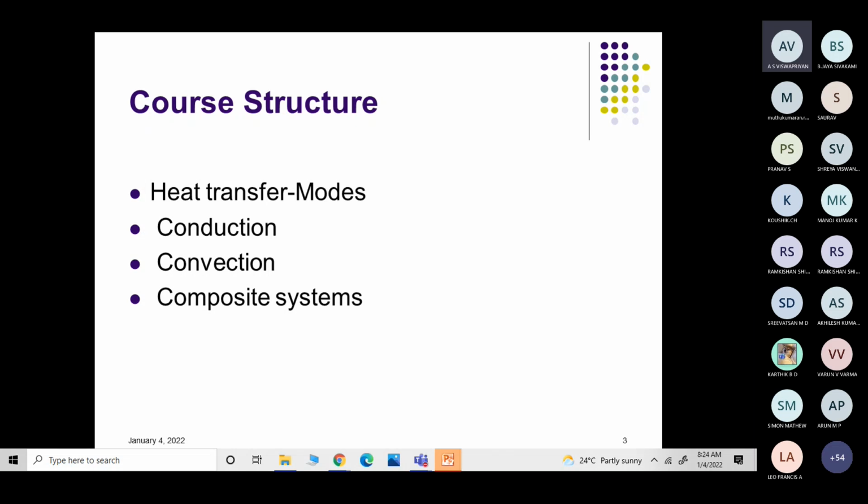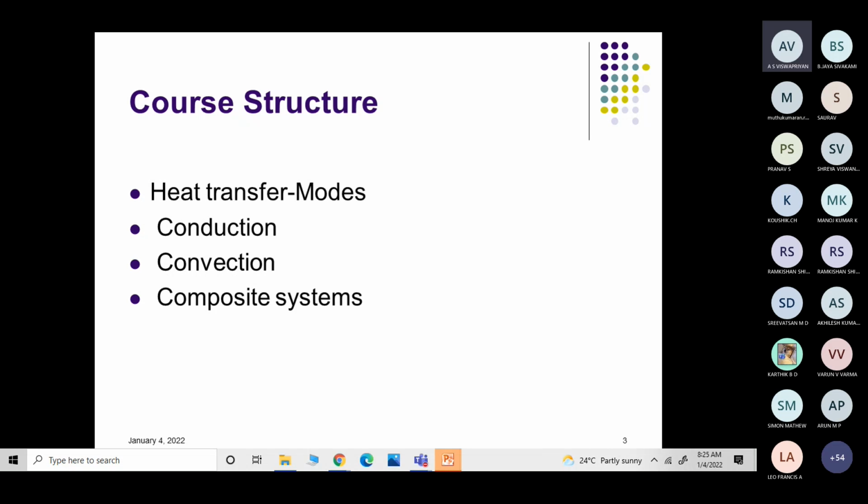So that's why the knowledge of conduction is very much important in all heat transfer applications, whether it is internal combustion engines, or refrigerators, or air conditioners. Conduction is the mode of heat transfer where, within a body, heat is transferred from one molecule to another molecule, and that mode of heat transfer is said to be conduction.